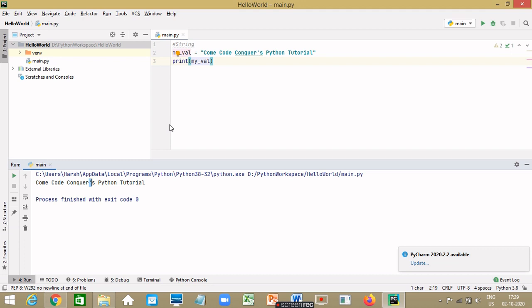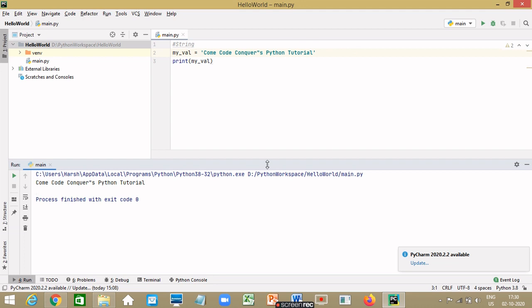So when you declare a string in double quotes, it knows that the single quote inside the string is not the end of the string, so it prints the single quote as it is and vice versa. So if I do single quote at the beginning and end of the string and type double quotes here, then it will print the double quote as it is.